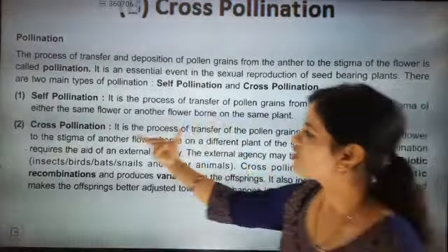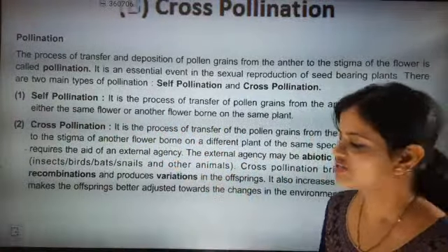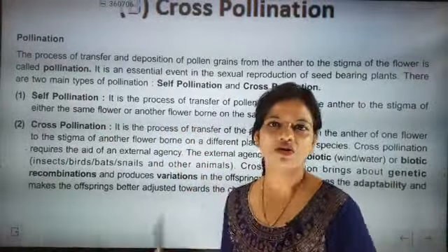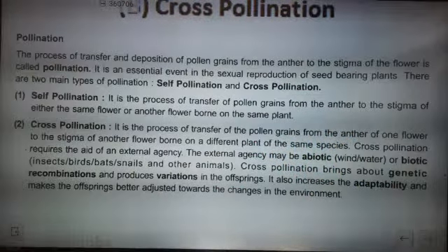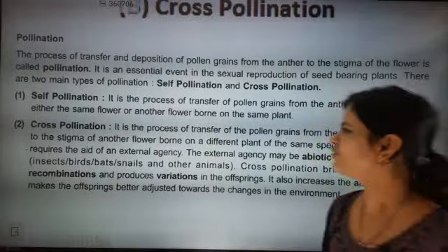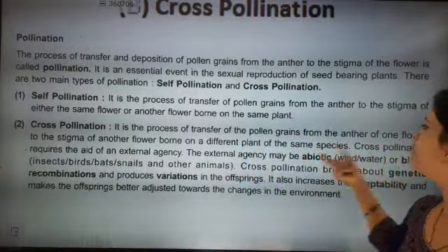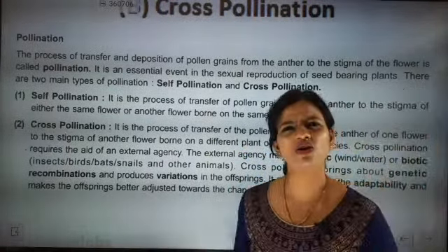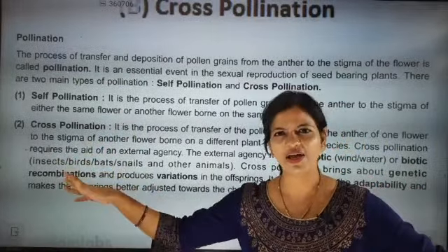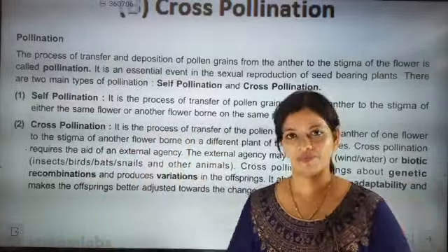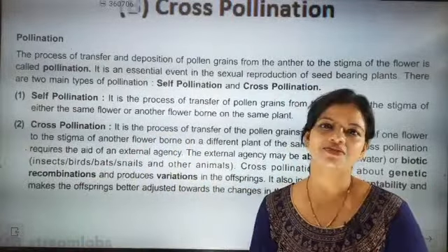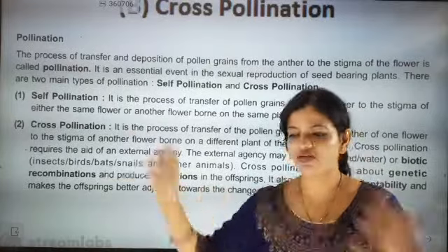Fine. Now beta, cross-pollination. So what exactly is called cross-pollination? It is the process of transfer of pollen grains from the anther of one flower to the stigma of another flower born on different plants of the same species. Two different plants are nearby and their pollens fly because of an external agent like insects or air or water, or some other factors.